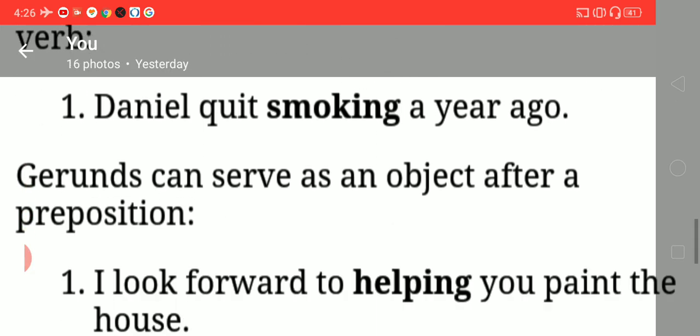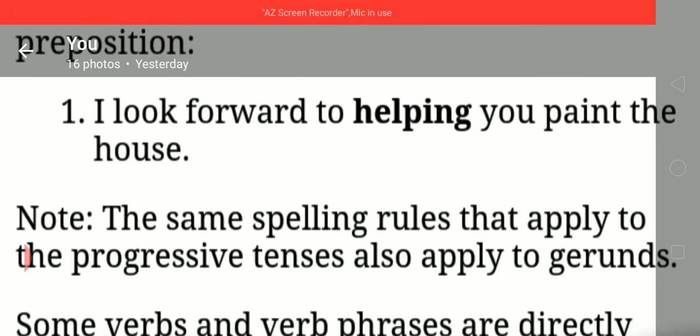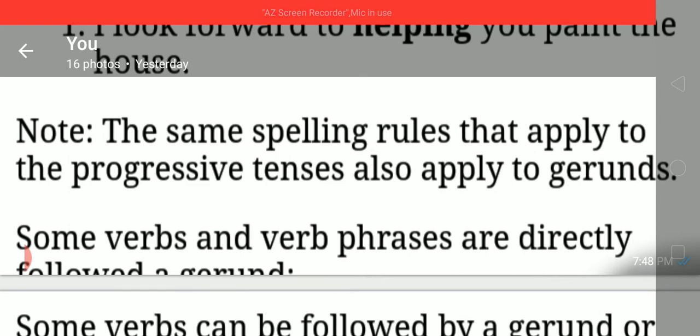Next you see gerunds can serve as an object after a preposition. So I look forward to helping you paint the house. So to is the preposition. So gerunds can also serve as an object after a preposition. Next you should note this: the same spelling rules that apply to the progressive tenses also apply to gerunds.